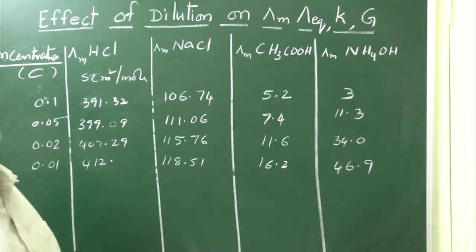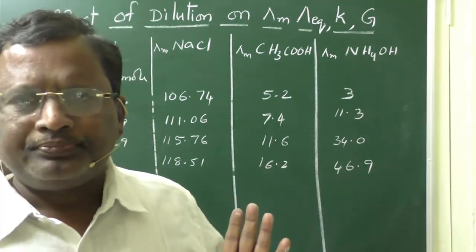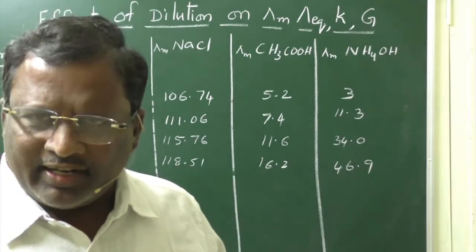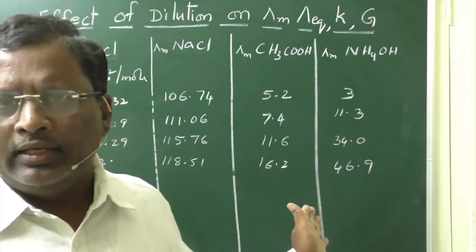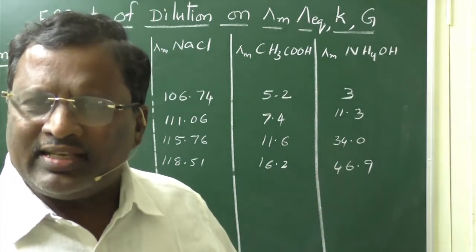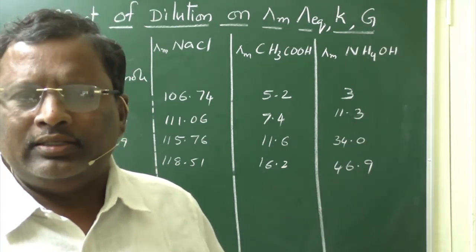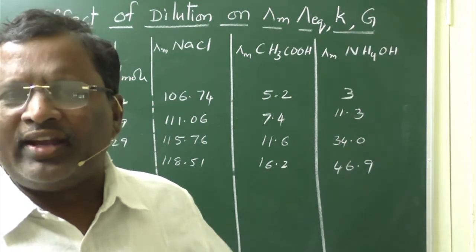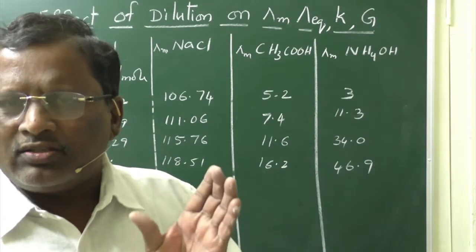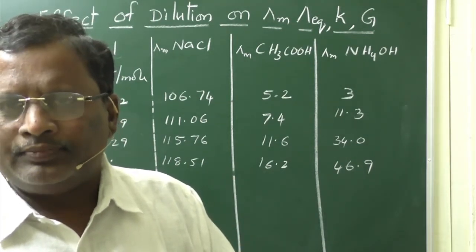That means all electrolytes, whether strong or weak, their molar conductivity and equivalent conductivities also go in the same line. So, both molar conductivities and equivalent conductivities increase with dilution, but the increase is significantly high in weak electrolytes, whereas it is very small in strong electrolytes.